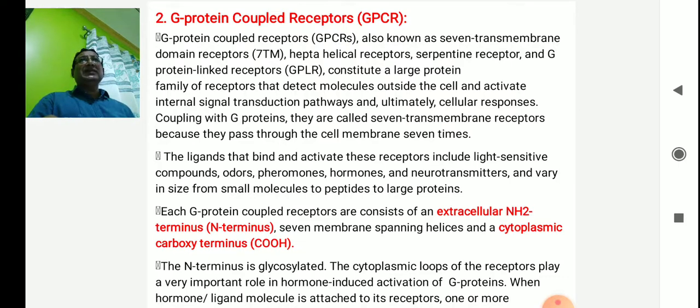Each G protein coupled receptor consists of an extracellular amino terminus or N terminus, 7 membrane spanning helices in the cell membrane itself, and a cytoplasmic carboxy terminus, COOH. So there are two termini. One is the N terminus, found outside, that is extracellular, and the C terminus, found inside, that is the cytoplasmic terminus. The N terminus is glycosylated. The cytoplasmic loops of the receptors play a very important role in hormone induced activation of the G protein. When a hormone ligand molecule is attached to its receptor, one or more cytoplasmic loops interact with the G protein and activate it.